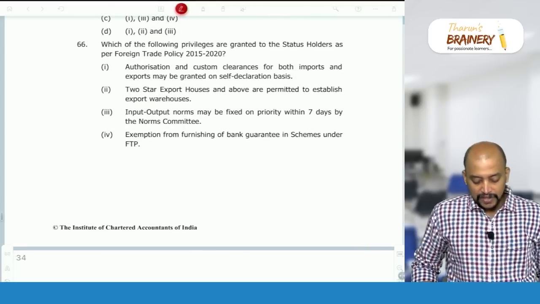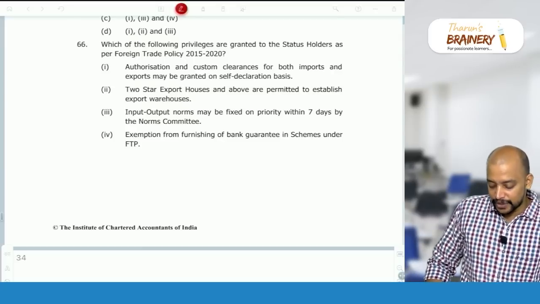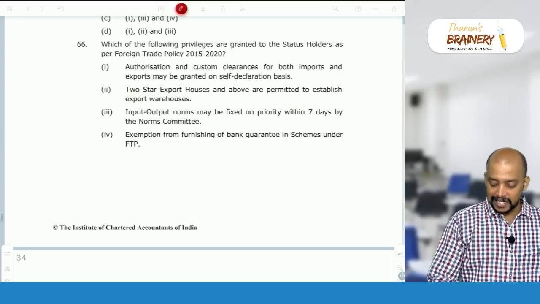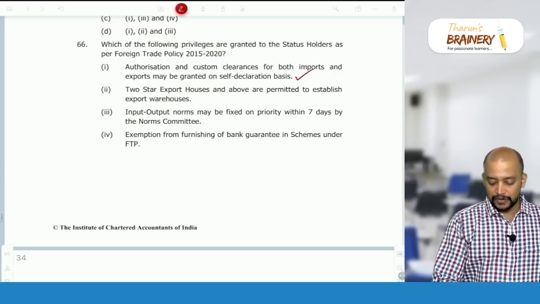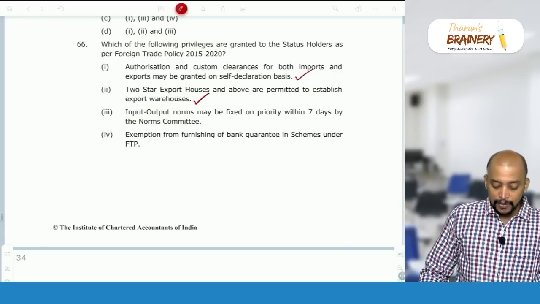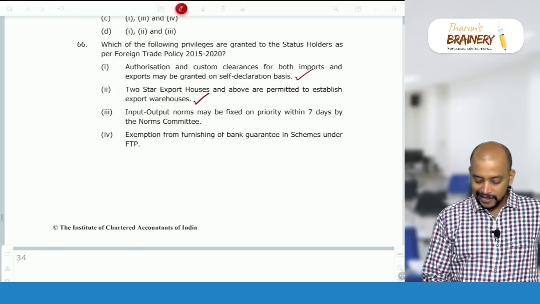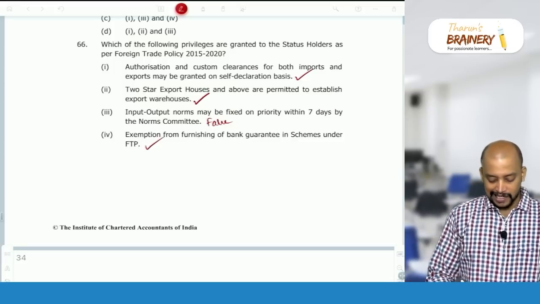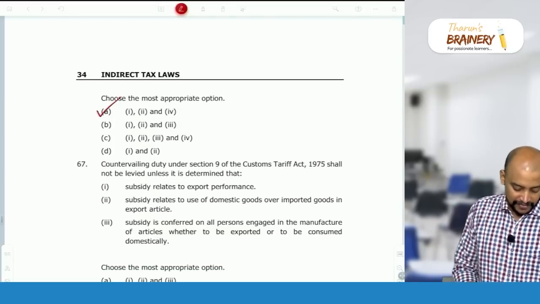Then 66, which of the following privileges are granted to status holders as per Foreign Trade Policy 2015-20? Authorization and customs clearances may be granted on self-declaration basis. Yes, that is a benefit given to them. 2-star export house and above can permit export warehouses. Yes. Input output norms will be fixed on priority within 7 days by the norms committee. No, within 7 days is wrong, within 60 days. This is false. Exemption from furnishing bank guarantee, yes. So 1, 2 and 4. So option A is the answer for this.